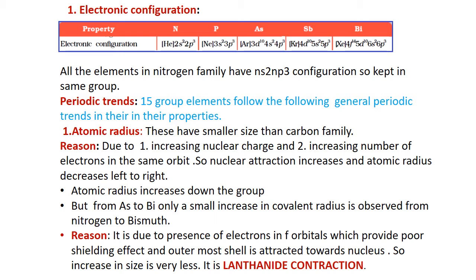Number 1, atomic radius. These have a smaller radius than the carbon family, and the reason is that from left to right, nuclear charge increases and the number of electrons in the same orbit also increases. So nuclear attraction increases and size decreases. Atomic radius down the group increases. The reason is the presence of electrons in f orbitals, which provide poor shielding effect. It is lanthanoid contraction.